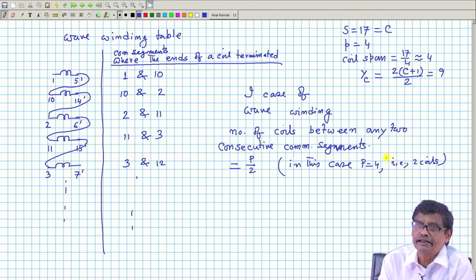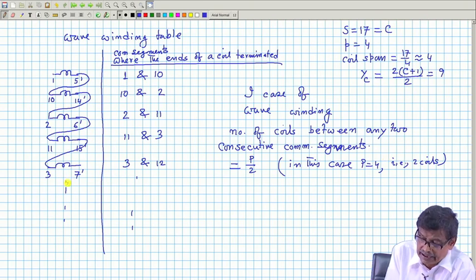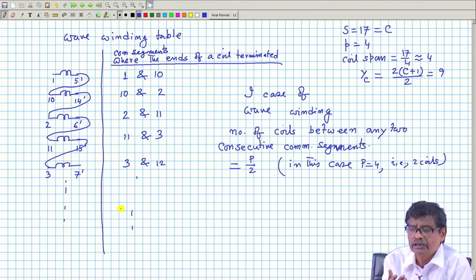All said and done, this way I can complete the winding and I will close the winding. Then I will decide about the plus minus voltages the same way as I have done in case of lap winding, and will perhaps put the brushes.